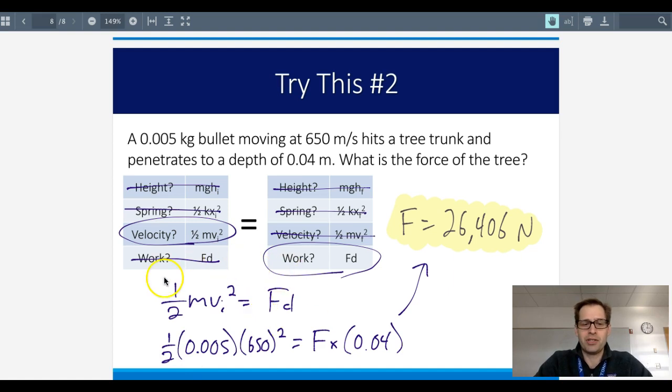Once again, building this chain, this relationship, is the key physics idea. Plugging the numbers in, that's just algebra. But understanding that the initial kinetic energy is equal to the work done by the tree to stop the bullet is a key physics idea that we're going to continue to use in this unit.